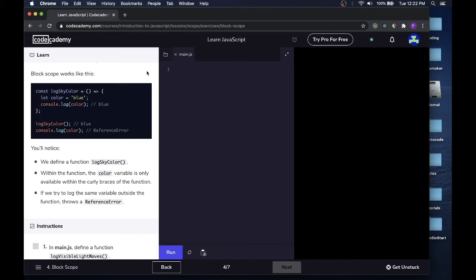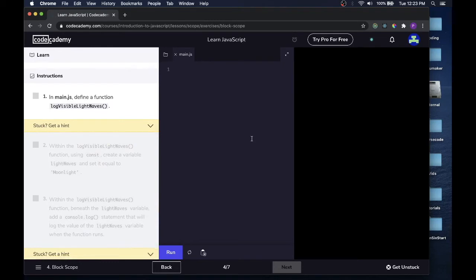You'll notice we define a function logSkyColor. Within the function, the color variable is only available within the curly braces of the function. If we try to log the same variable outside the function, it throws a reference error. The function throws a reference error is what they're trying to say right there.